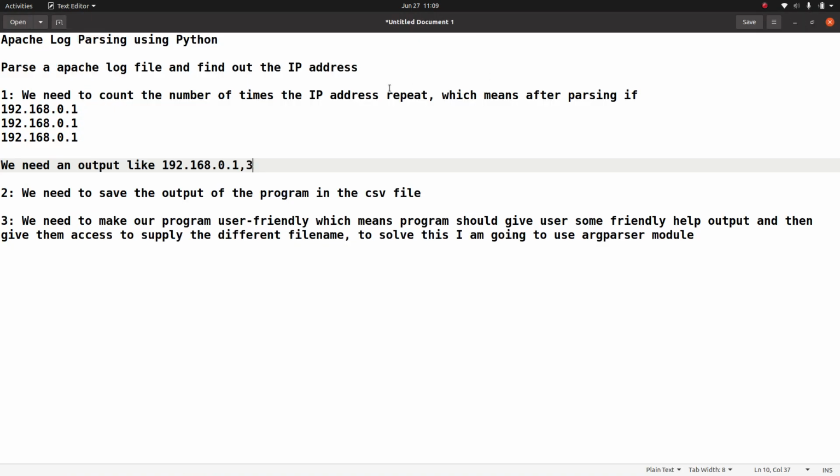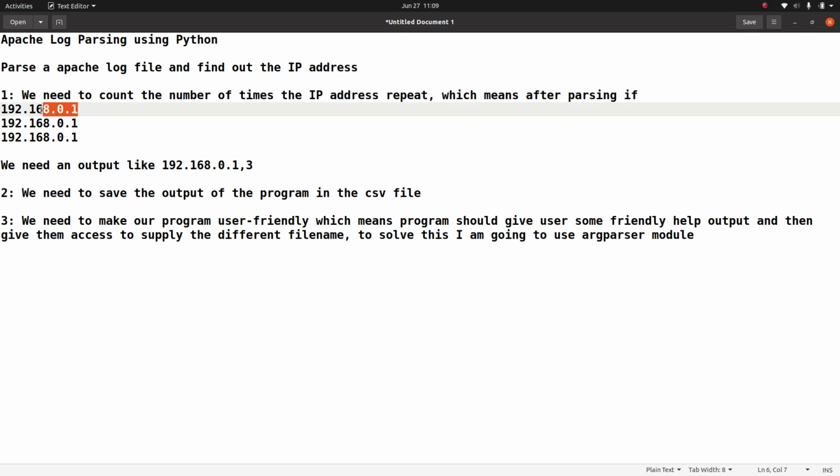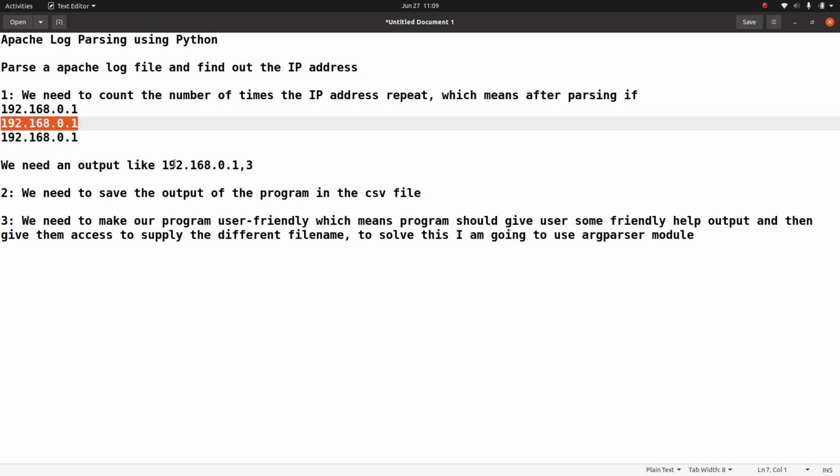Now the second requirement is to count the number of times this IP address repeats. For example, if somebody accesses my site from this IP address multiple times, I need to find out how many times he accessed my website. Let's say in that access.log, if this entry repeated 3 times, I need to count it as 3.